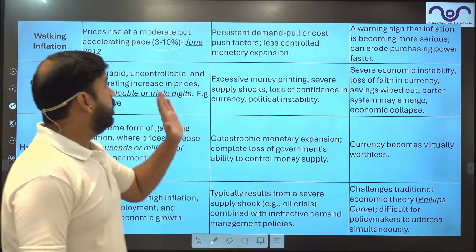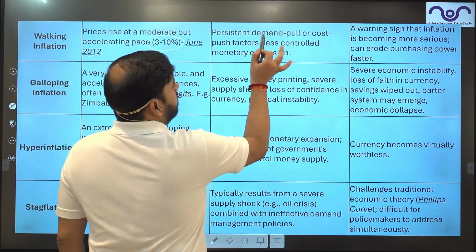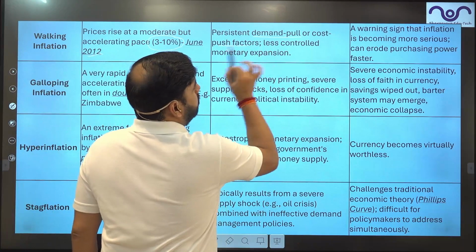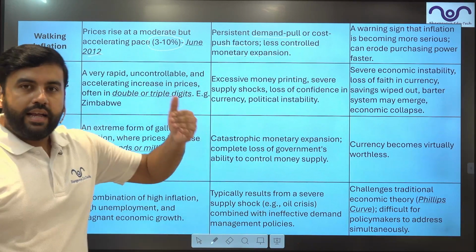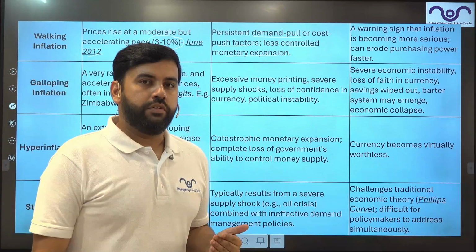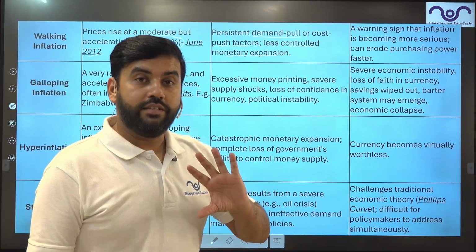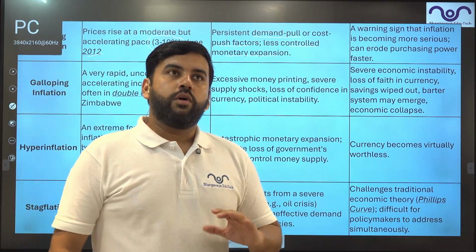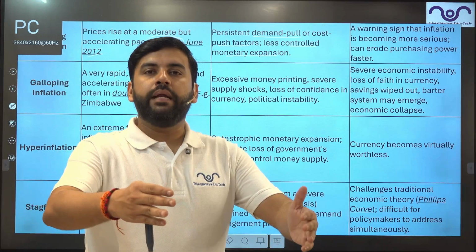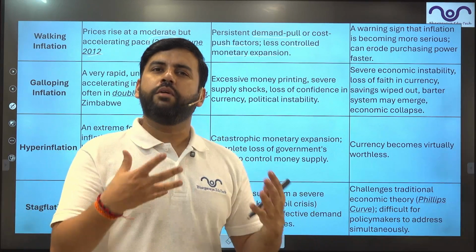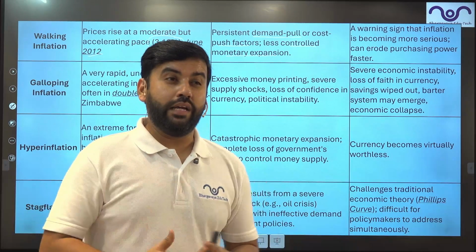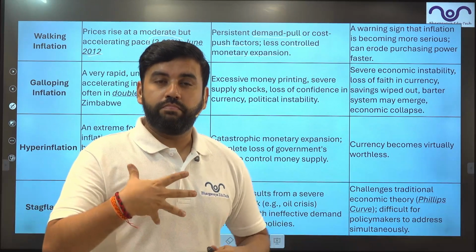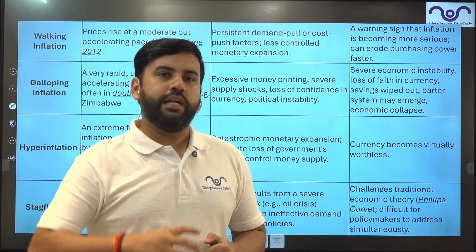Is it good? No. It creates persistent demand pull or cost push factors, with less controlled monetary expansion. Why do we have 10% inflation? Because monetary contraction is very small. Government is putting up money, right? You may have heard terms like cheap monetary policy, helicopter money, or giving money in the hands of the people, increasing the wage rate.